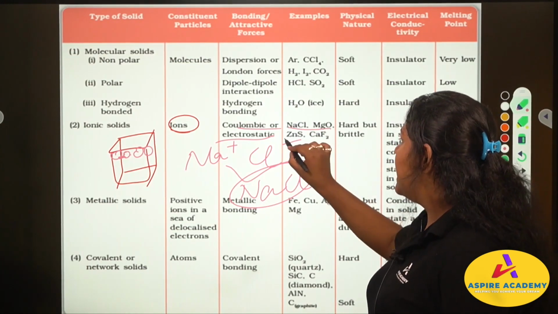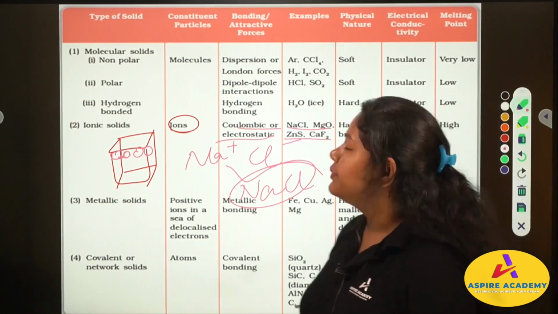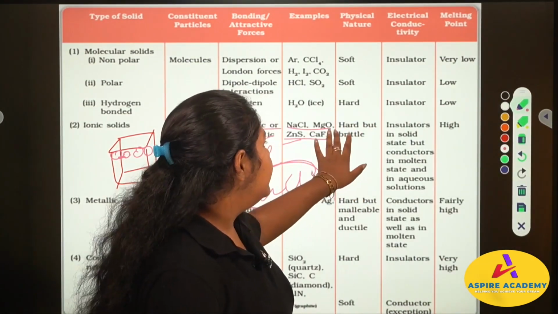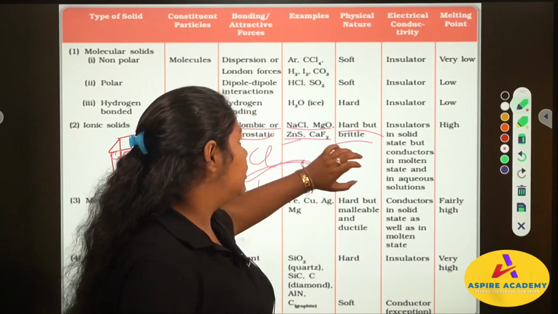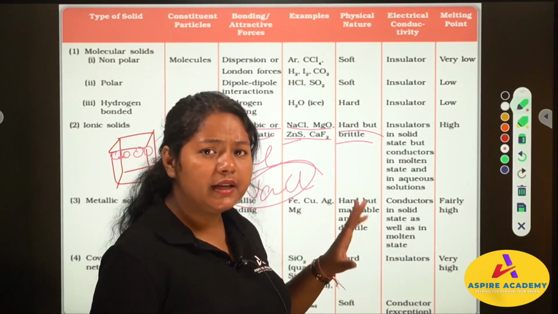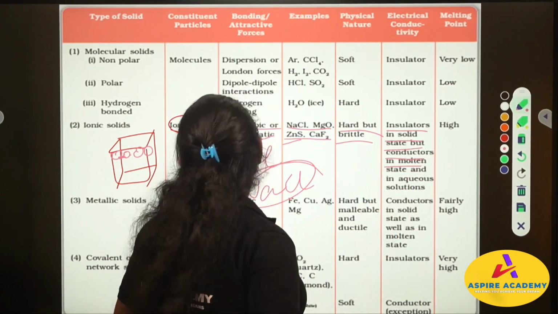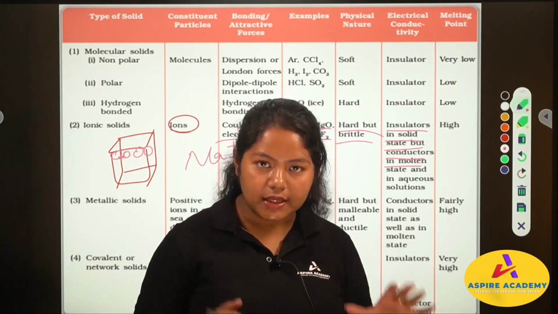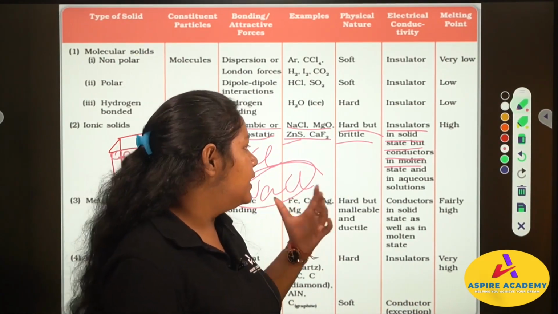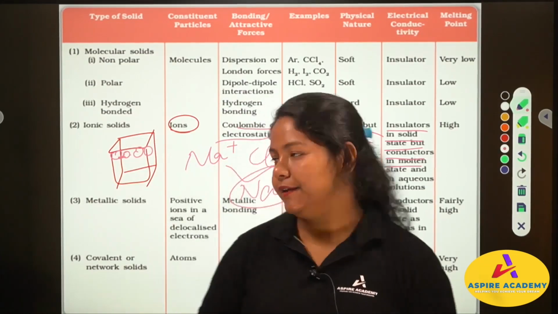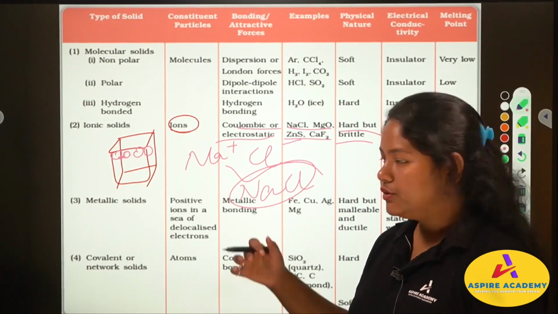The examples are NaCl, MgO, ZnS, CaF2. These are examples of ionic solids. Next we have the physical nature. They are hard and brittle. Now electrical conductivity, do they conduct electricity or not? Ionic solids are insulators in solid state, but conductors in molten state. In solid state ionic solids cannot conduct electricity, but in molten state they can. Their melting point is very high, which means you need to give more heat to melt it from solid to liquid.